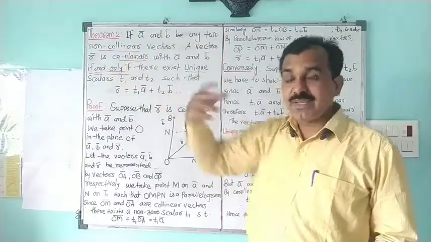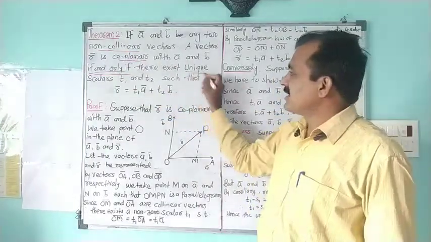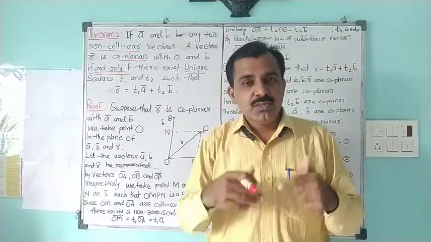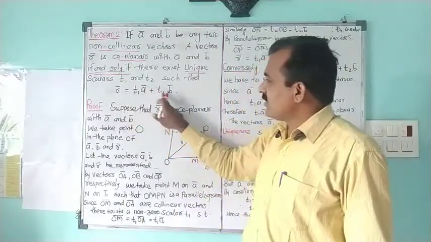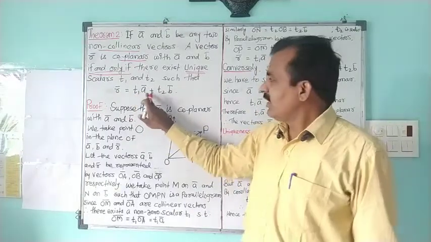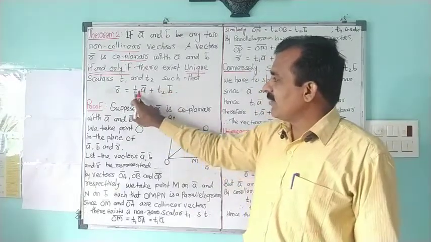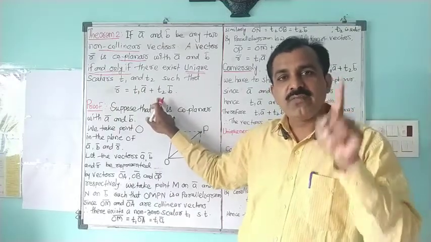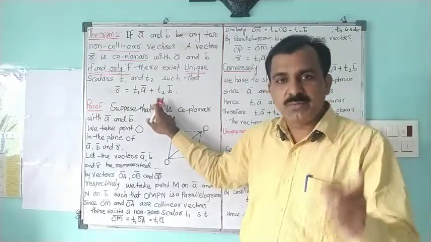This statement also has one extra word, that is unique. So this condition exists uniquely, meaning with A bar and B bar we have only two numbers, T1 with A bar and T2 with B bar.